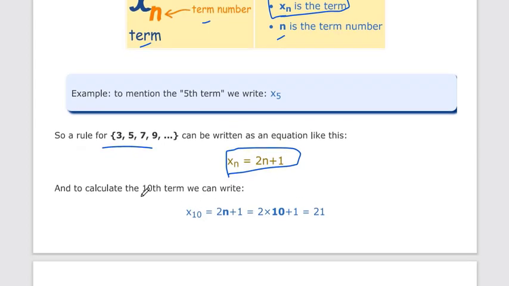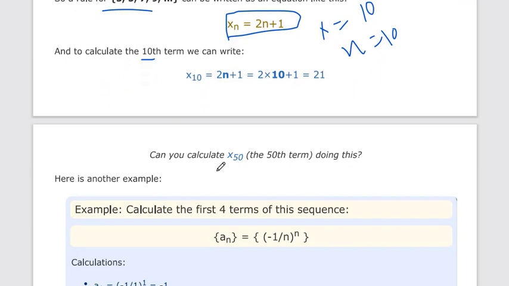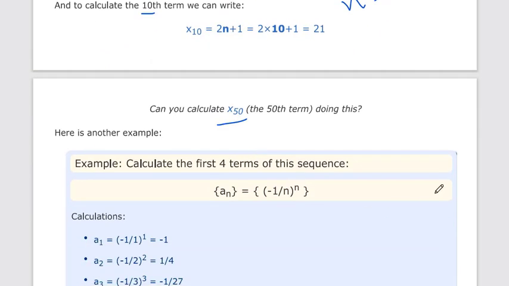Now if we want to find the 10th term, we can say n is equal to 10, and x10 is equal to 2n plus 1, which is equal to 21. You can also find x15. So let's start some difficult exam questions.